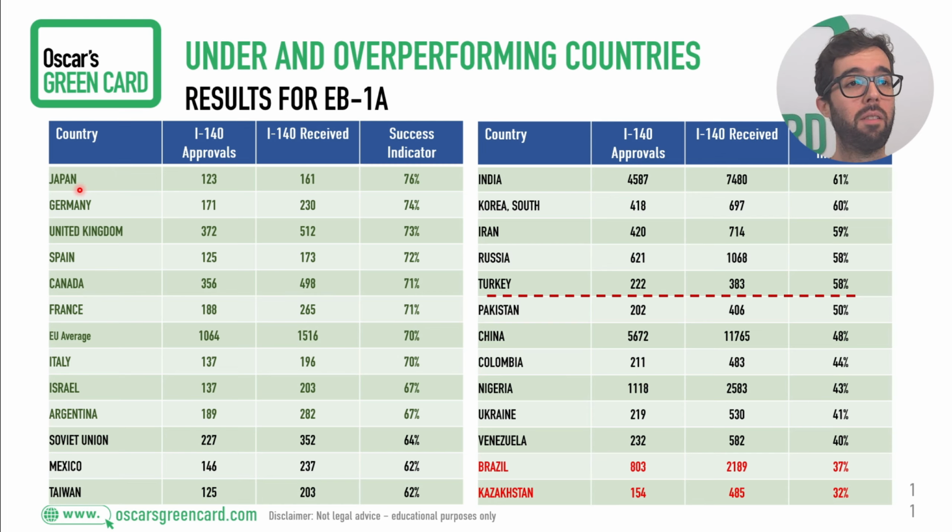But what happens with both of them combined? What if we look at both categories and see if there are common trends between these two categories? So it's interesting to see that if we look at the very top and the very bottom, those 25% higher than the average or 25% lower than the average, we see that in terms of the best performing countries, we have Canada, France, Italy, Japan, and Spain showing up in both categories at the very top of the table. We are talking about the 25% higher than the average.